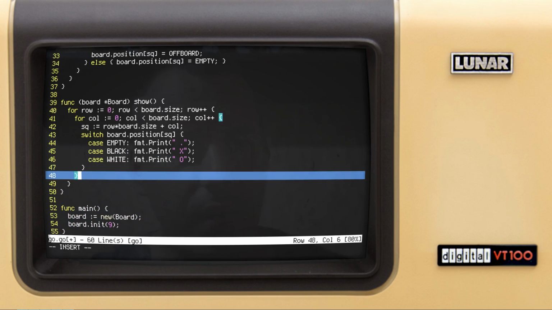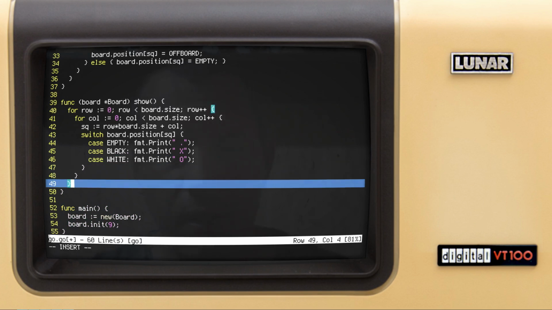And after, so in here we want to print the new line. So fmt print the new line, or we can just do print line like this. Okay.